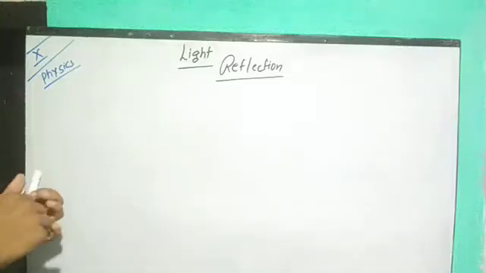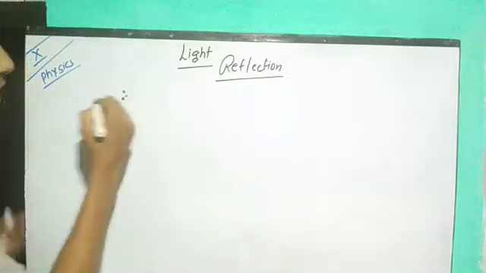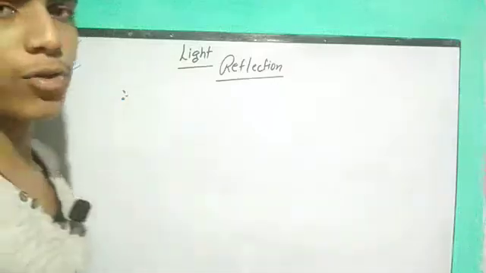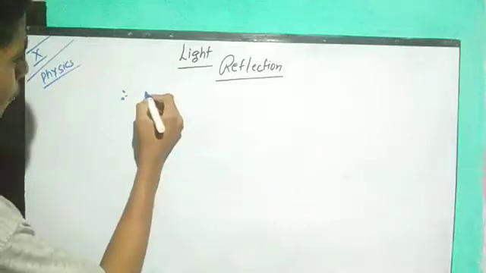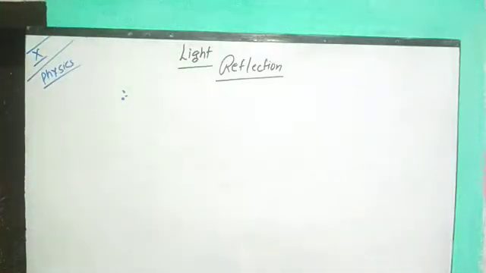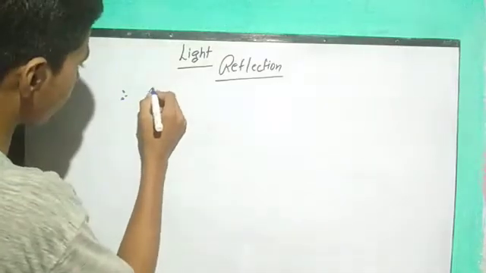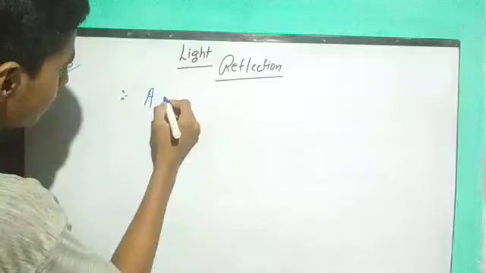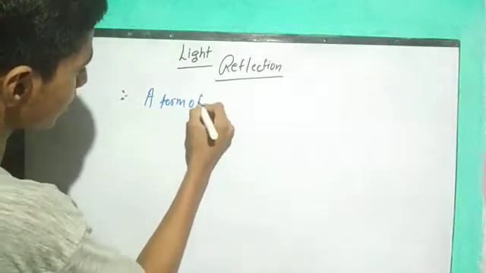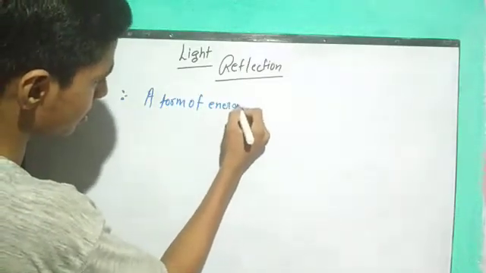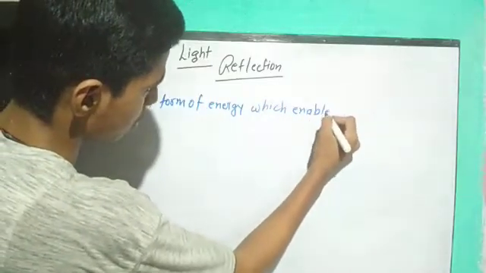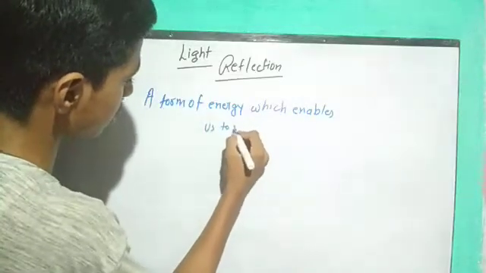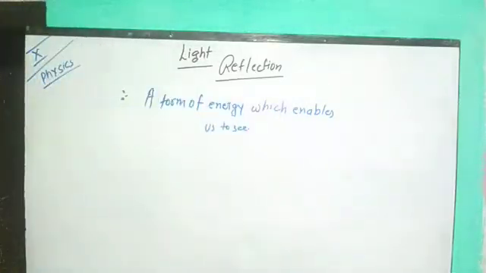First we need to know what we mean by light, how we can define light. We already knew that light is a form of energy. So how can we write it? Light is a form of energy which enables us to see the different objects present around us, every object which is available over here.